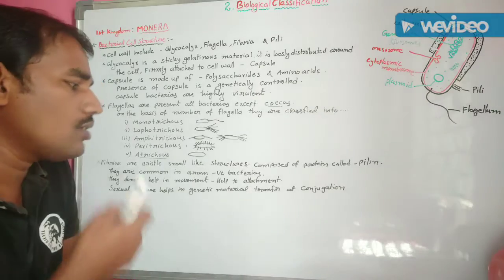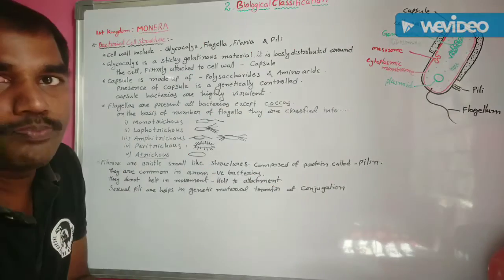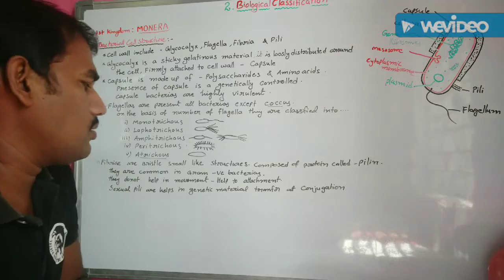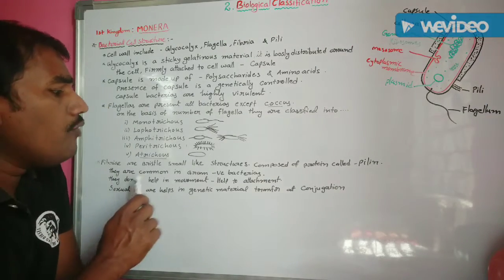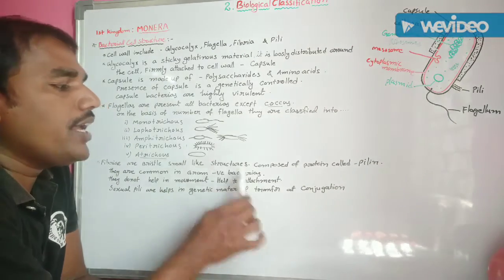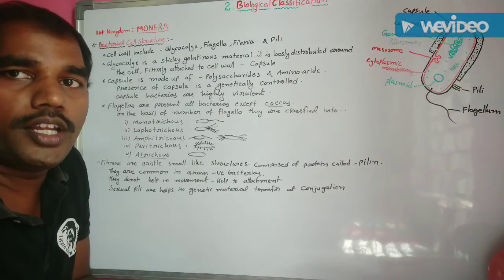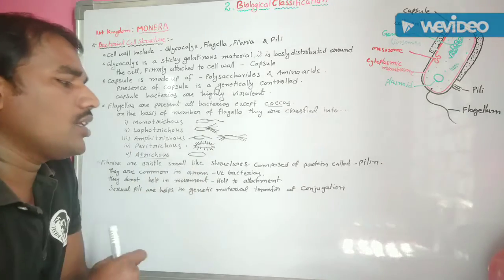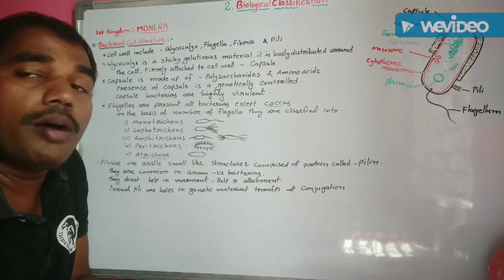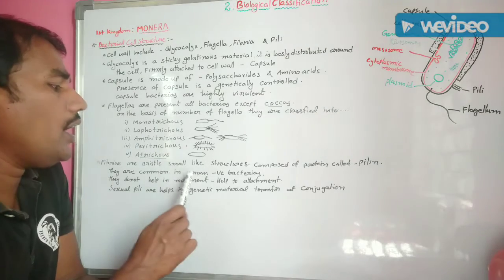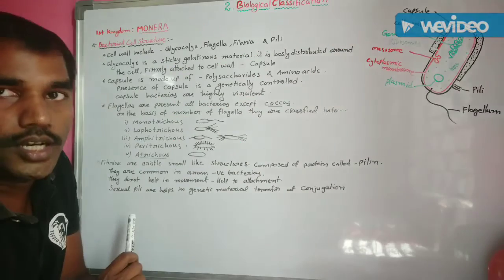Because of this reason, they are called pili. Pili are of two types, normal pili and sexual pili. They are commonly found in gram-negative bacteria. We'll discuss the gram staining technique, and then what gram-positive and gram-negative bacteria are.